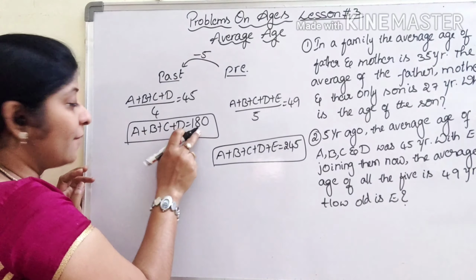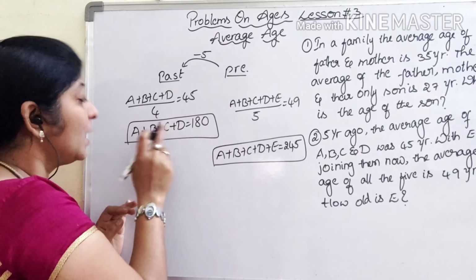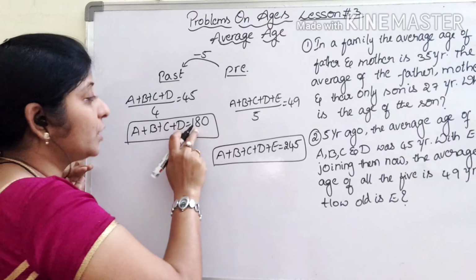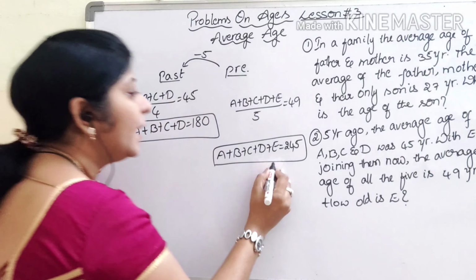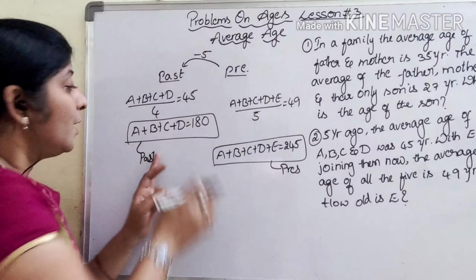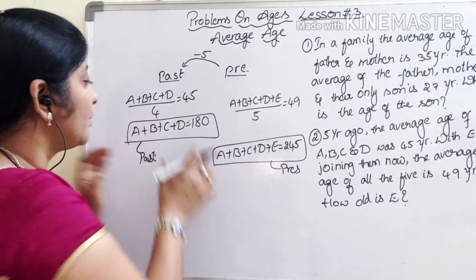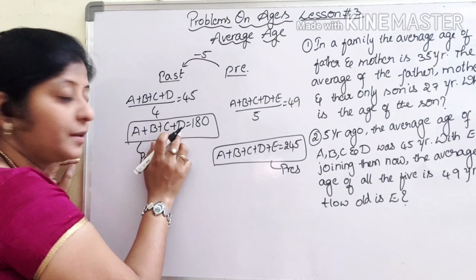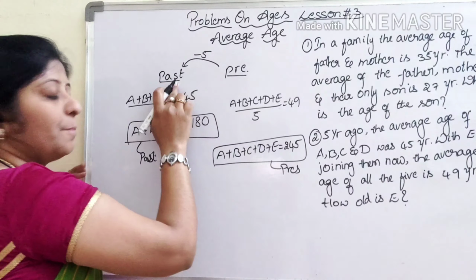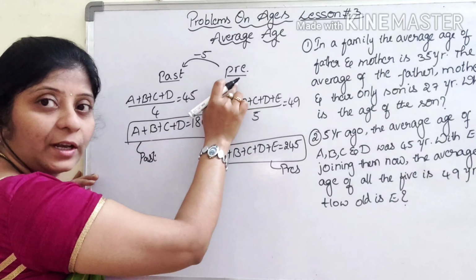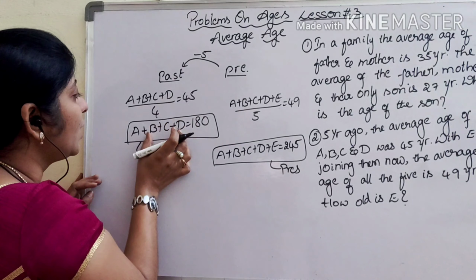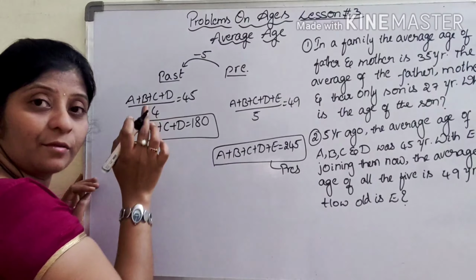Here we have A plus B plus C plus D equal to 180. So they substitute this 180 here. But this is present and that is past, so you cannot subtract these two. So now we have to convert this past into the present situation. If you see, in present if it is 10 years, in past it will be 10 minus 5. But we have here A plus B plus C plus D as 180.